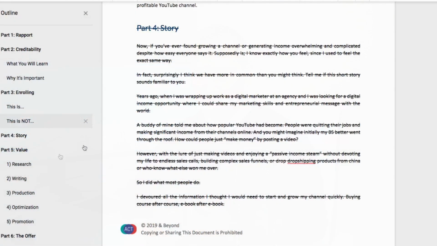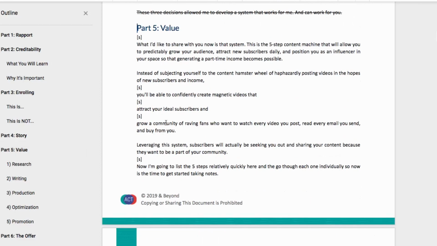If you're not in the make money online or lose weight or investing niches, then this might be something that you can do. But if you're in any of those 3, then you probably want to skip your story, because it's going to feel like you're dragging on and they want to get to it. At this point, they've been watching for 10 minutes. Let's just jump into the value. But I wanted to leave that there just in case you weren't in a major niche that has a bunch of webinars. So the next part is value.